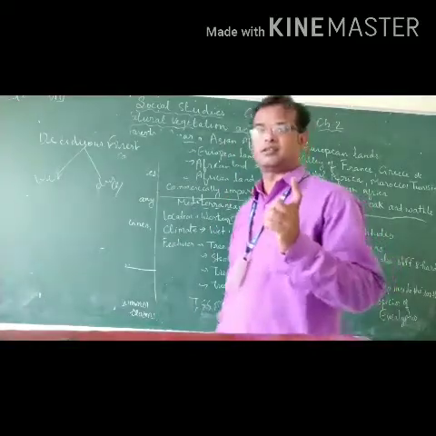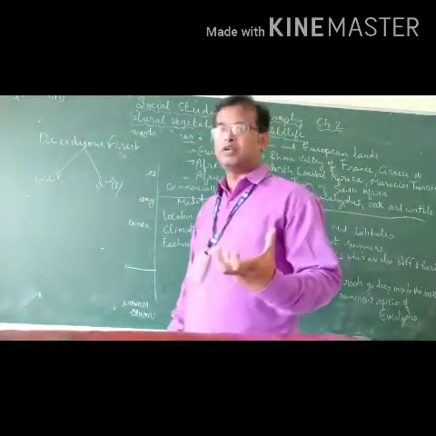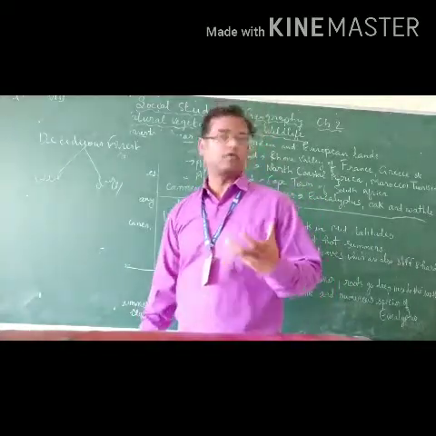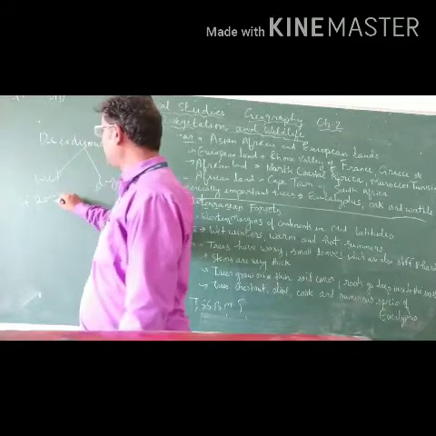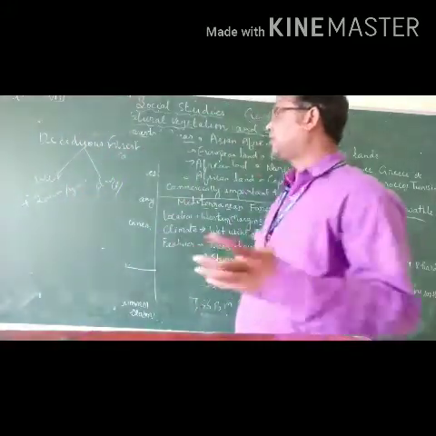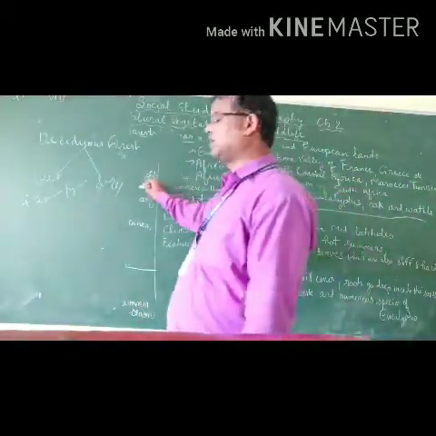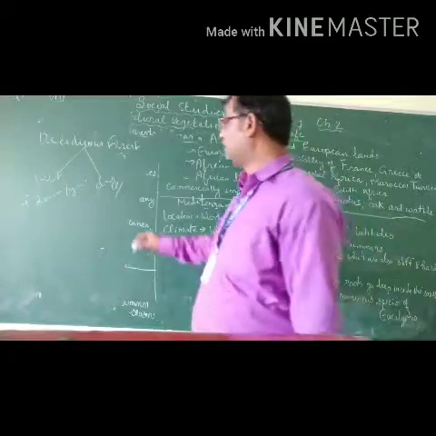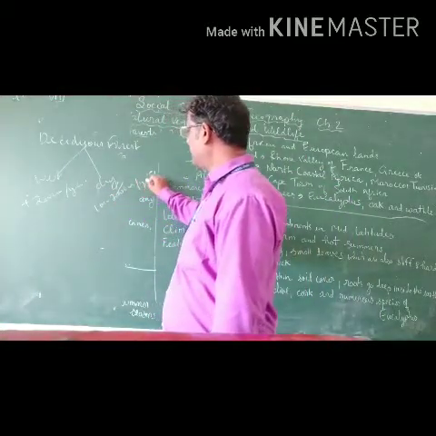Wet deciduous forests are grown in those regions where the availability of rainfall is more than 200 centimeter per year. And dry deciduous forests are grown in those regions where the rainfall is 100 to 200 centimeter per year.